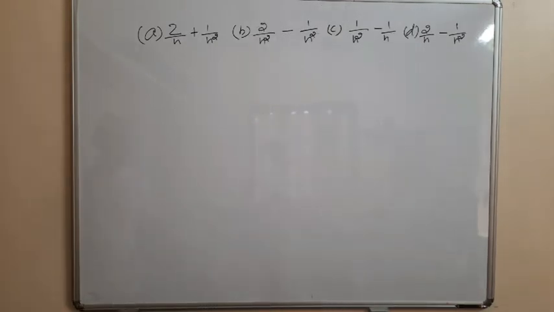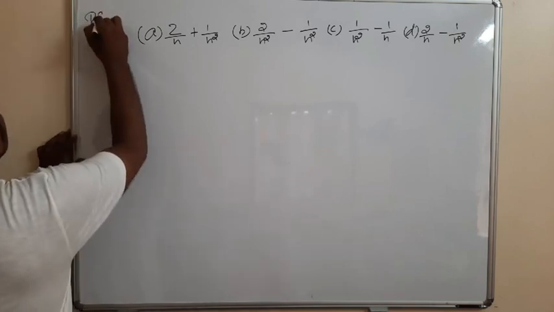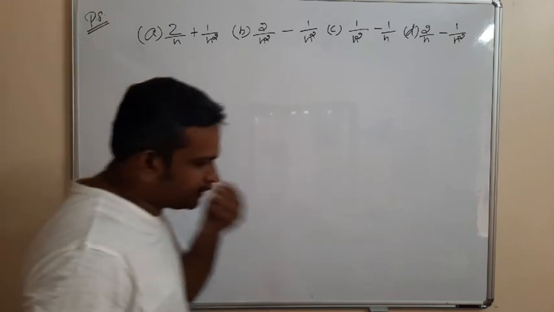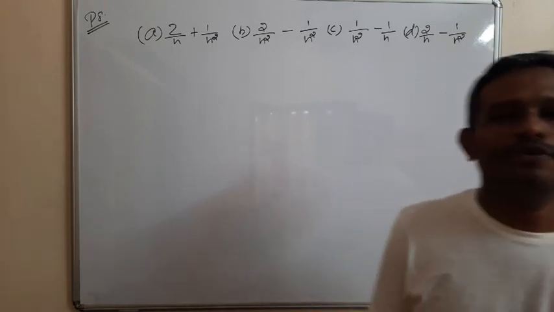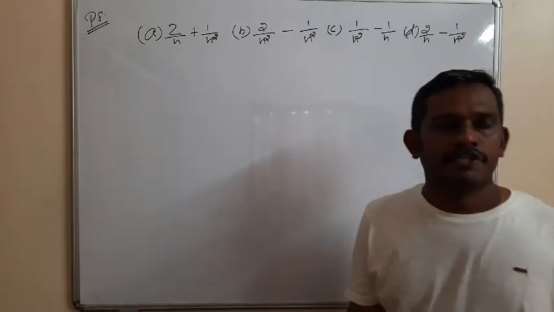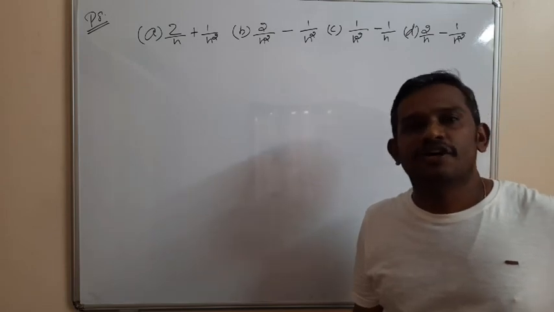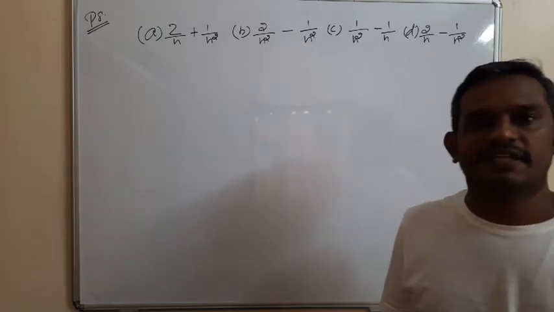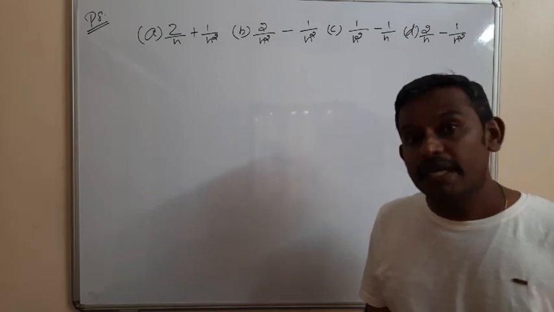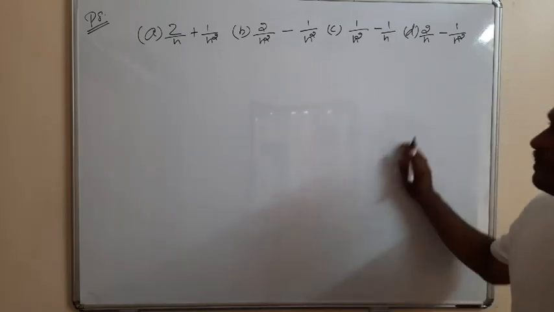So the next problem. An object starts from rest and moves with a uniform acceleration a. The ratio of the distance covered in the nth second to the distance covered in n seconds is?